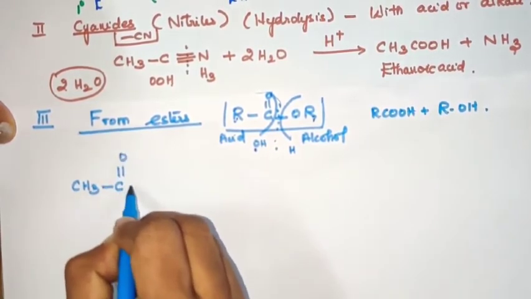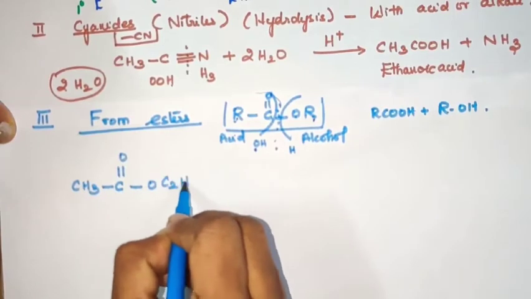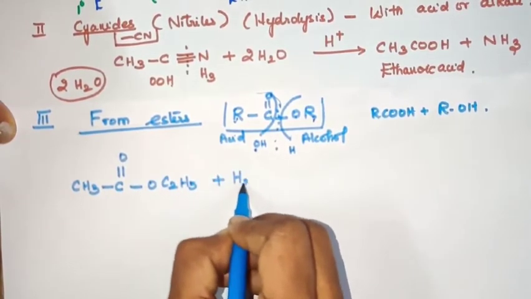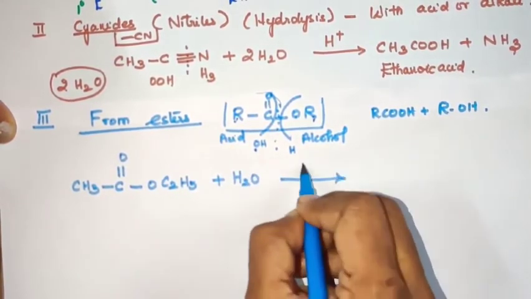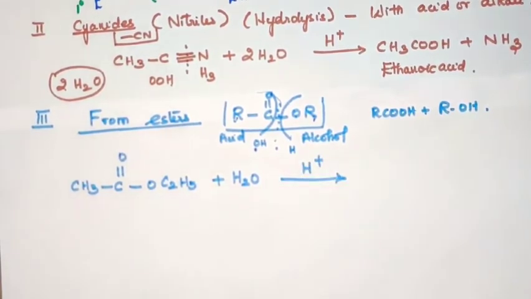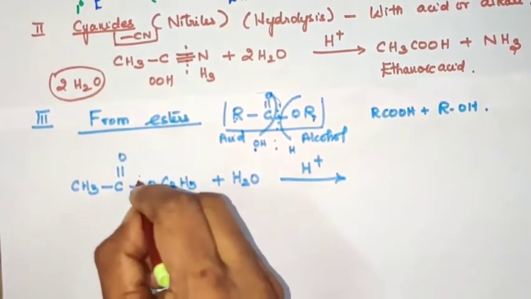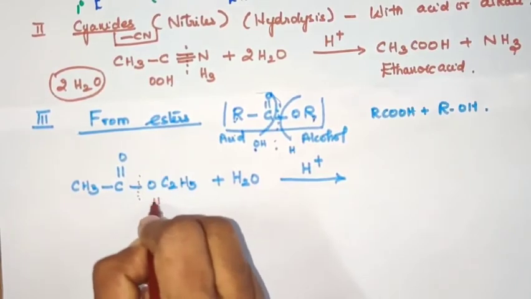Yes, I am going to take here CH3COOC2H5, which is an ester, ethyl acetate. So by hydrolysis of ethyl acetate, what happens? Again the C-O bond breaks.